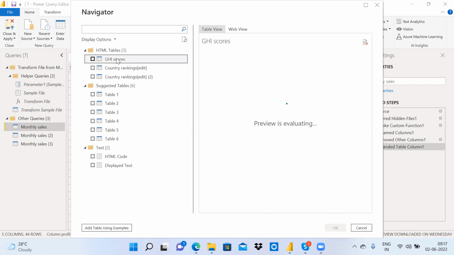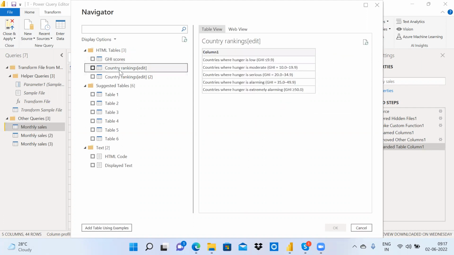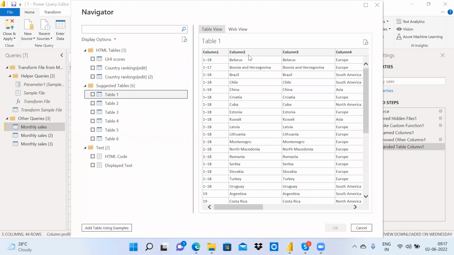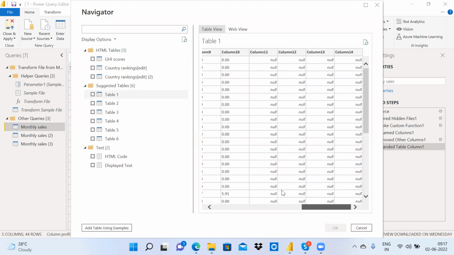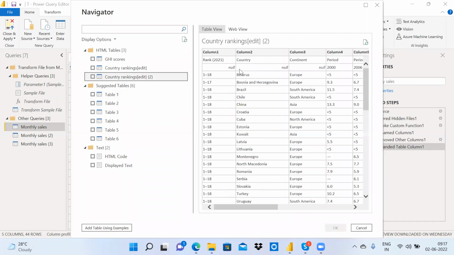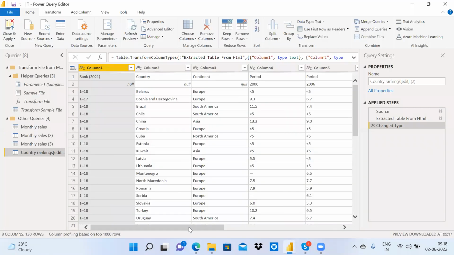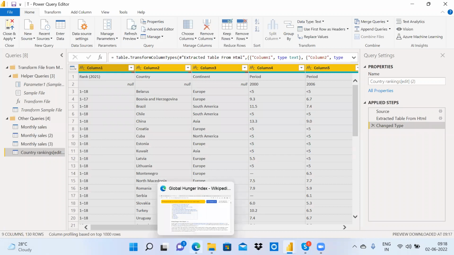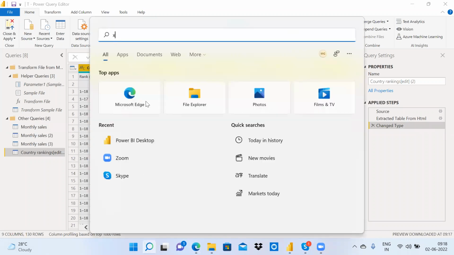We need to check properly which we want exactly. Yeah, I think this is what we want, Table 1. Yeah, this is fine: rank, country, continent, period. So let me pull this table. Okay, I'm pulling this table. Now I have this table, and I have the same data in the Excel file, Microsoft Excel.